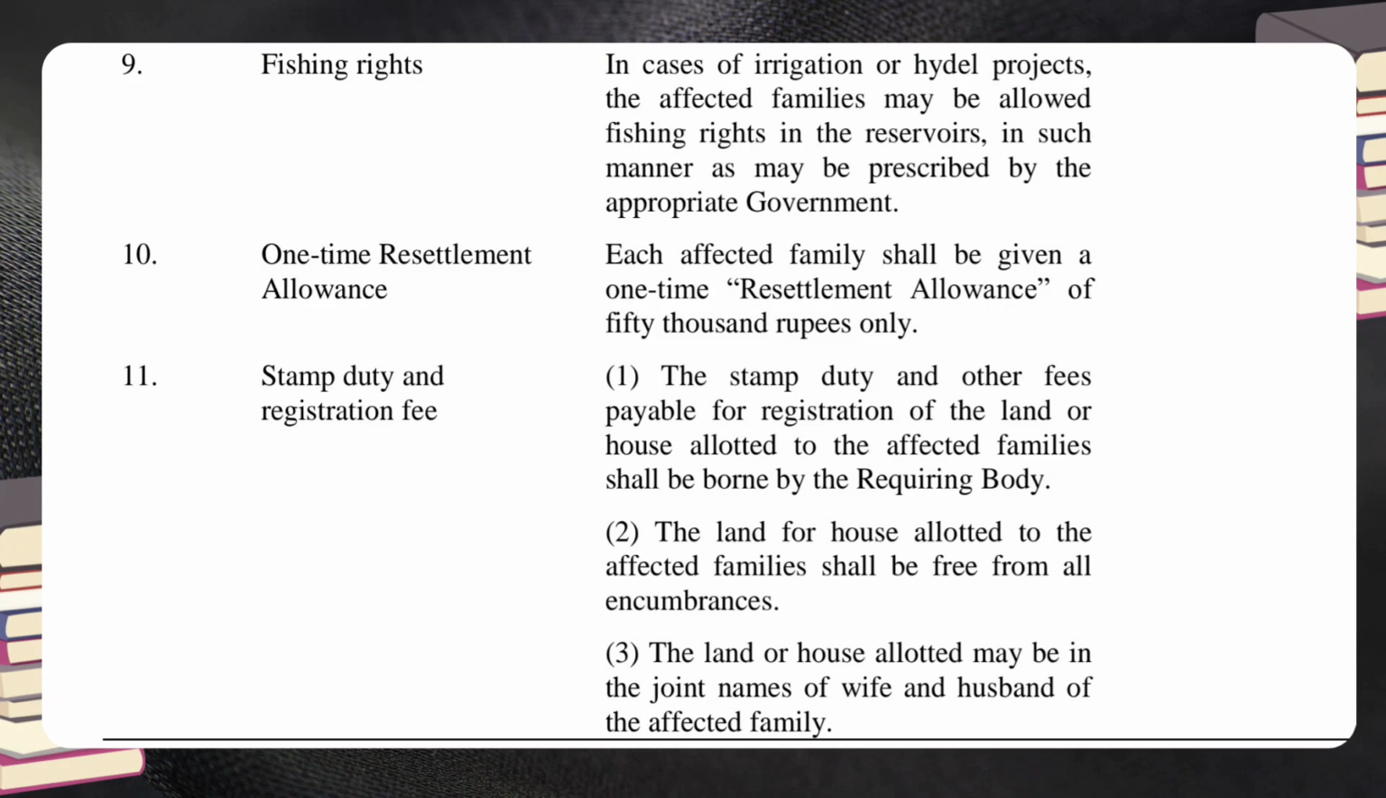11. Stamp duty and registration fee. Entitlement or provision: 1. The stamp duty and other fees payable for registration of the land or house allotted to the affected families shall be borne by the requiring body. 2. The land for house allotted to the affected families shall be free from all encumbrances. 3. The land or house allotted may be in the joint names of wife and husband of the affected family.